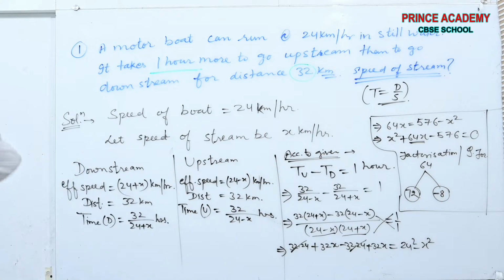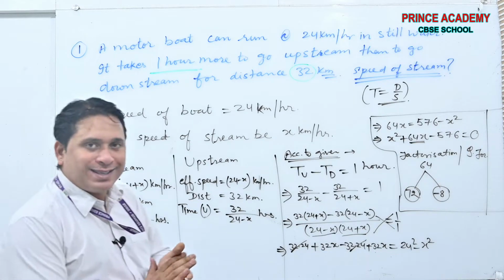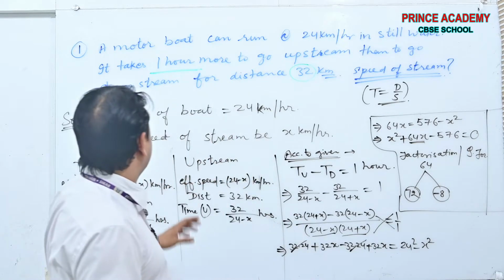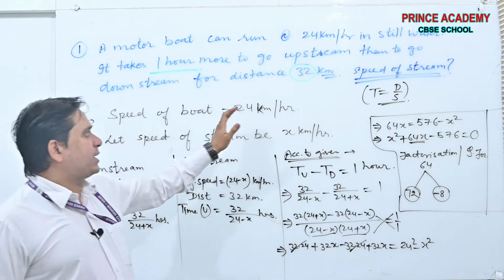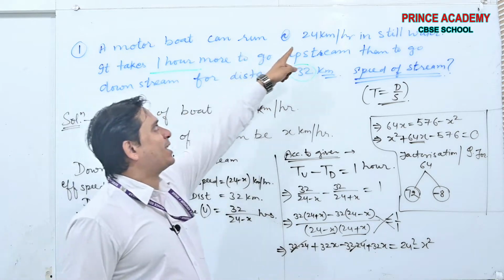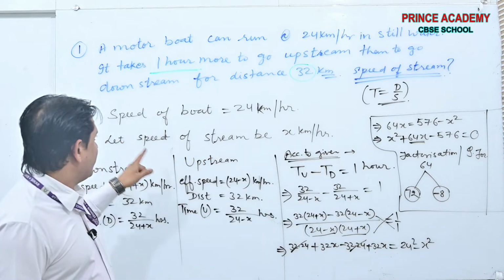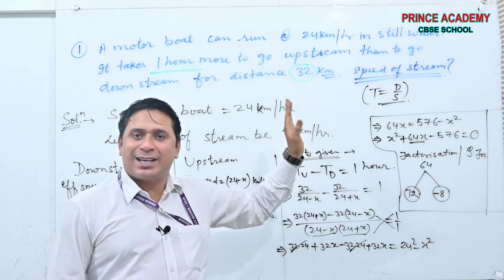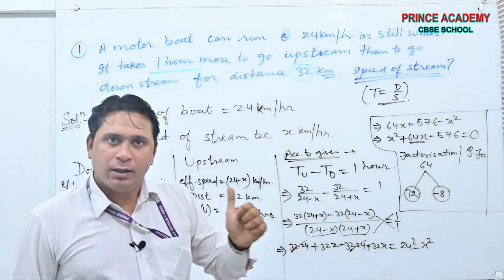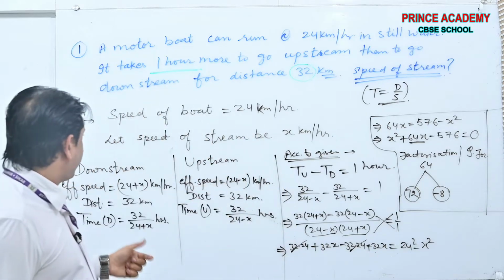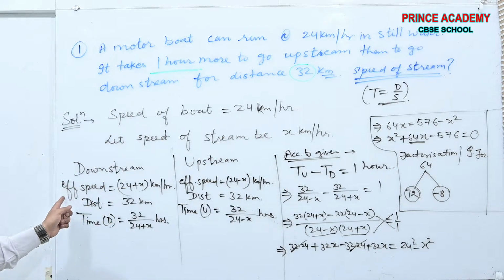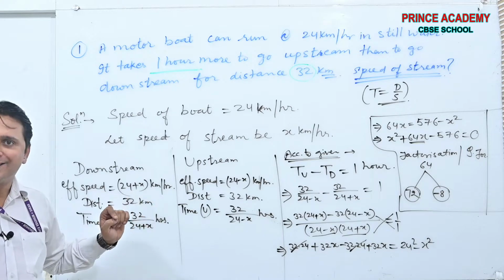Done beta. Once again I am repeating the same question. See, speed of boat is 24 km per hour. It was given. Okay. We consider the speed of stream be x km per hour. Now see, in the case of downstream, effective speed of boat will be 24 plus x.